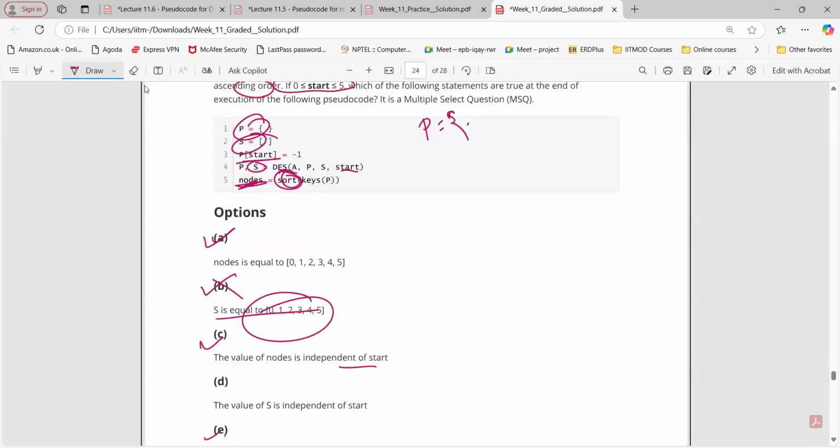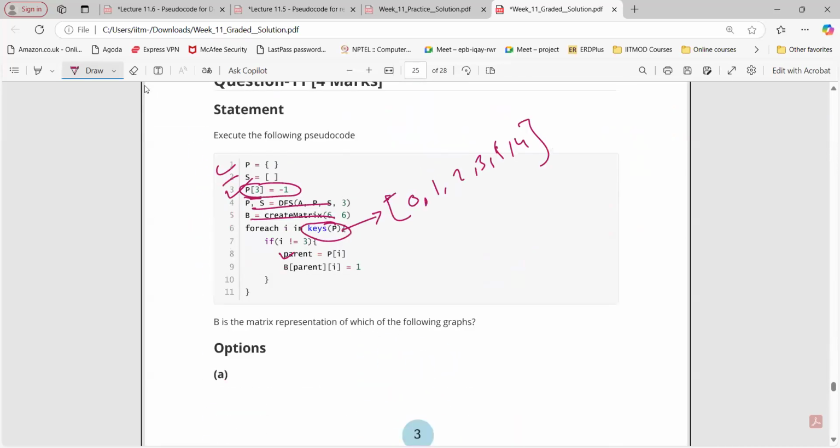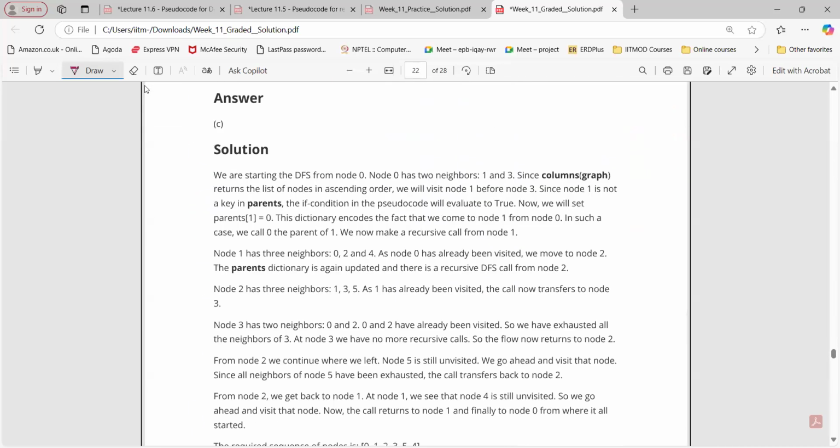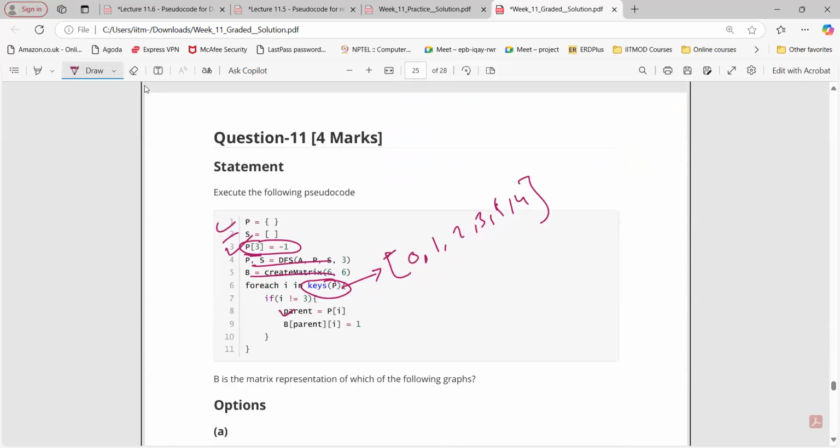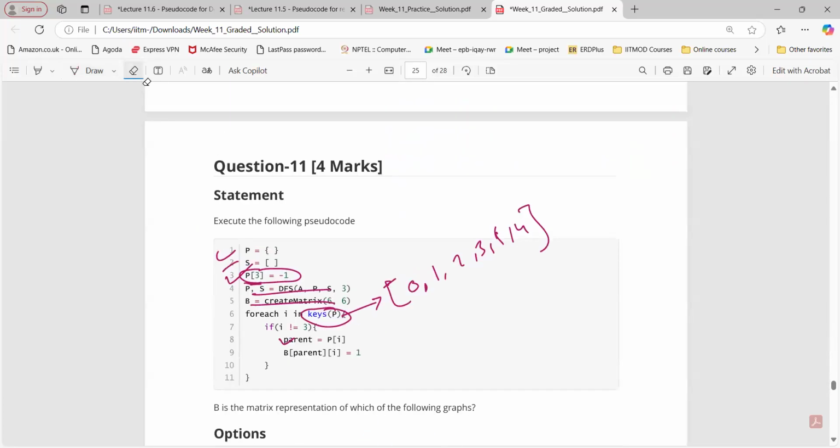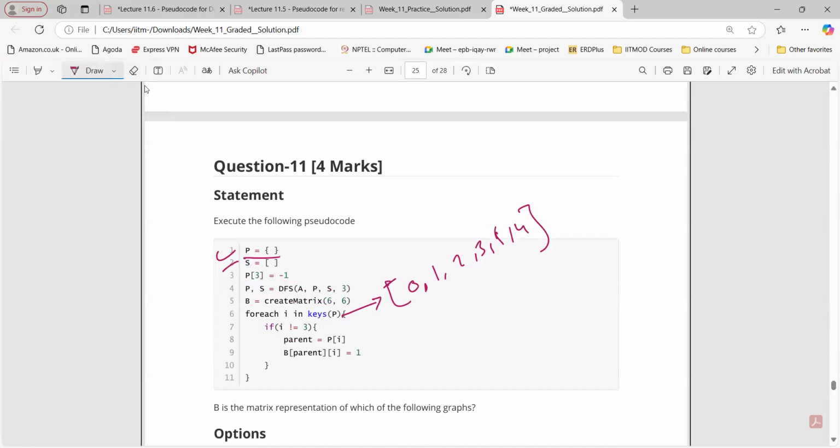Sir, can you once explain that code? I am unable to get it, sir. Which code? This one, what we are doing: parent is equal to P of I. So first, this is initially empty, and in that particular dictionary we are putting this key and this as a value. Then we again call this particular function, so we keep doing this until we get the output.